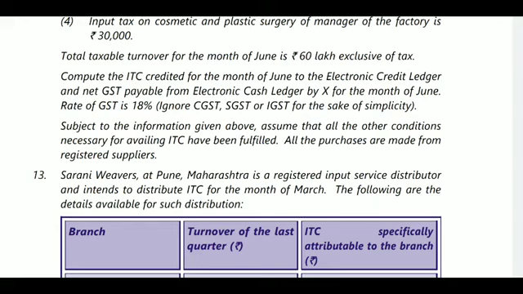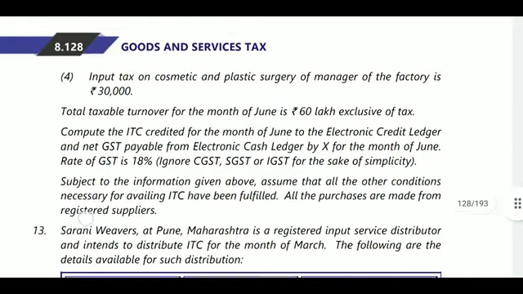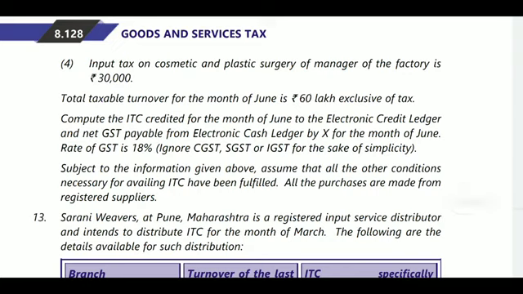In the month of June, the rate of GST will be 18%. So what can we do? Here the taxable turnover will be 60 lakhs into 18%. That is the tax amount, and deduct the ITC available.